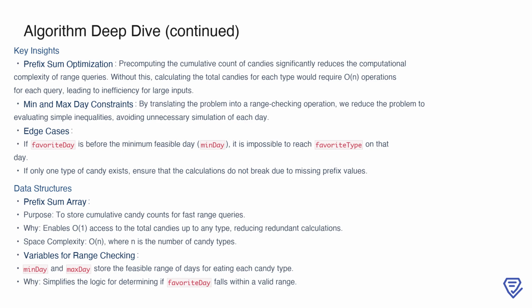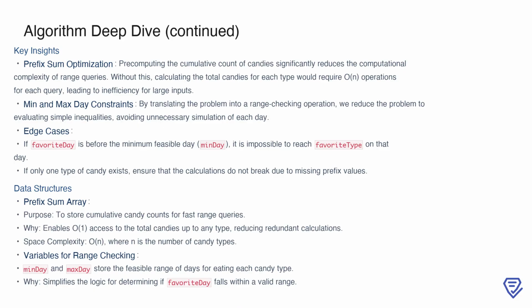Without it, determining the cumulative candy counts for each query would require looping through the candies count array repeatedly, which is inefficient. By pre-computing the prefix sums, we reduce this to a constant time operation for each query. Additionally, translating the problem into simple inequality checks for min day and max day eliminates the need for simulating the process day by day, further simplifying the algorithm.